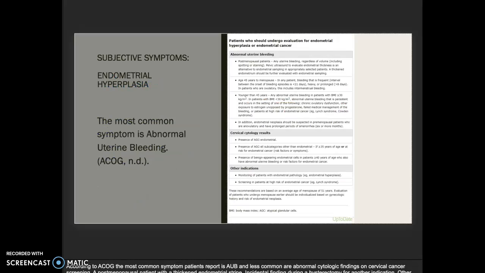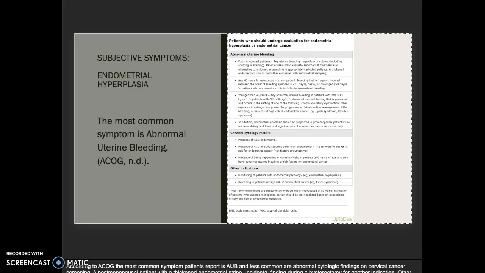Subjective symptoms of endometrial hyperplasia: the most common symptom is abnormal uterine bleeding. Patients who should undergo evaluation for endometrial hyperplasia or endometrial cancer are those with abnormal uterine bleeding, postmenopausal patients, any uterine bleeding regardless of volume, including spotting or staining, age 45 years to menopause, and any patient bleeding that is frequent. Interval between the onset of bleeding episodes is less than 21 days, heavy or prolonged, greater than 8 days, and patients who are ovulatory.